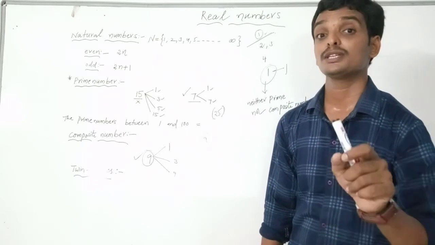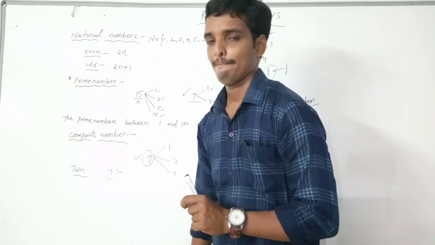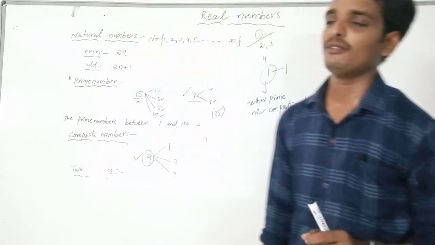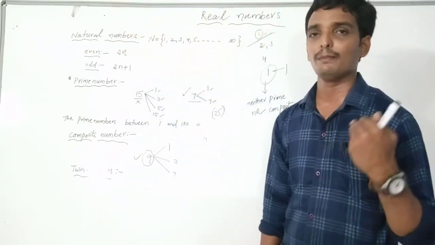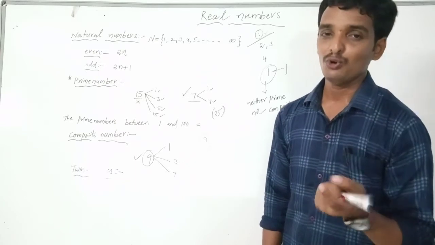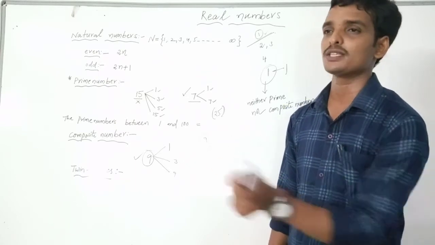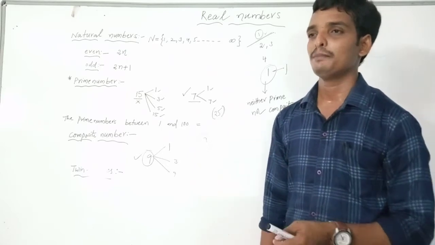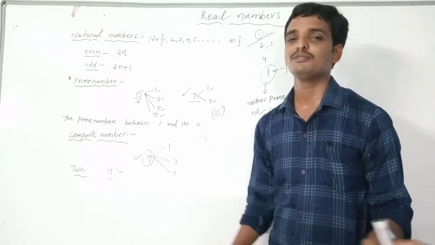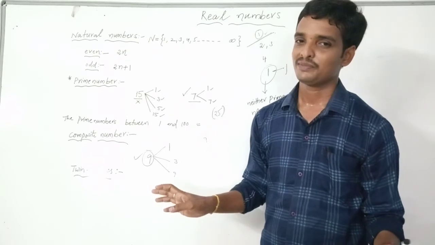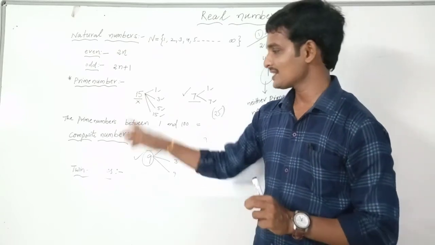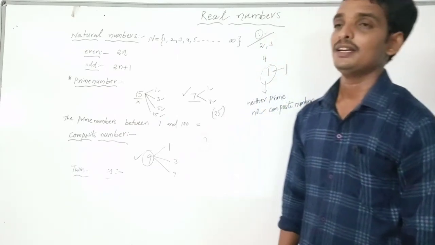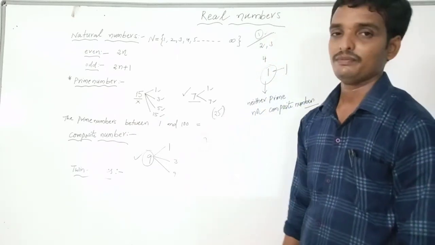What is the name of that mathematician? Not only when your math teacher asks a question like who invented or who discovered, the answer that comes to your mind is Srinivasa Ramanujan. Right, but the answer is not Srinivasa Ramanujan. You have to find what is the name of the mathematician.